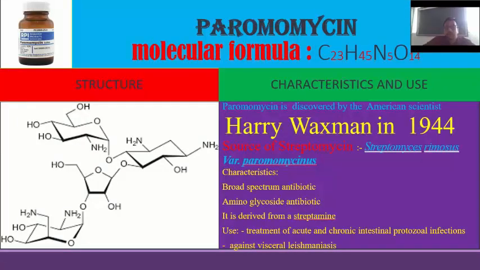Next, paromomycin. The structure is given, and it was discovered in 1944 by Selman Waksman. The source is Streptomyces rimosus, and the characteristics are: it is a broad spectrum antibiotic, an aminoglycoside antibiotic derived from streptamine, and it is used in the treatment of acute and chronic intestinal protozoal infection.